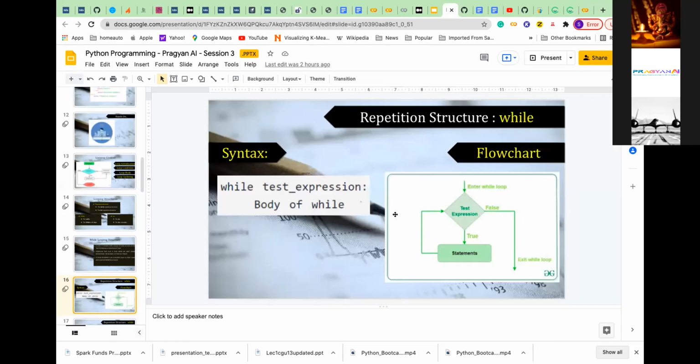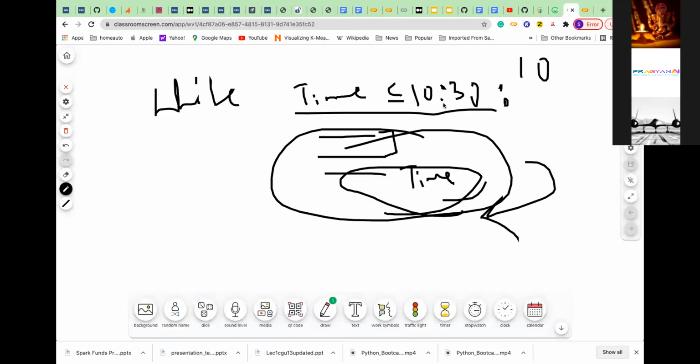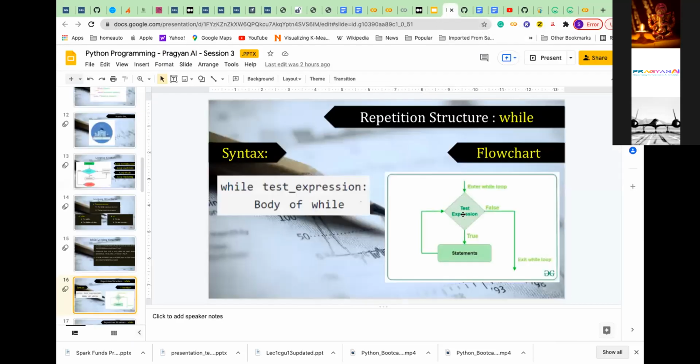So till this test expression is true, like till the time is less than or equal to this one, I will be looping, correct? If this test condition is still true, I will keep on doing this. And when this statement becomes false, I will be coming out of the loop.